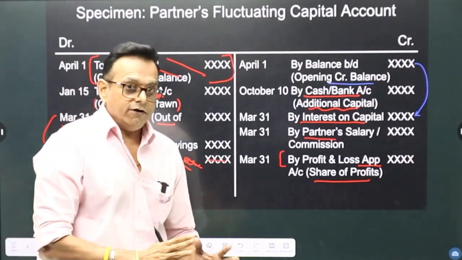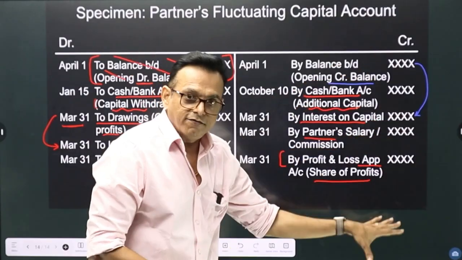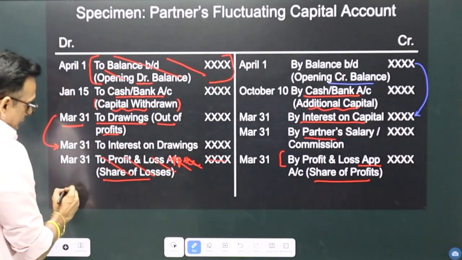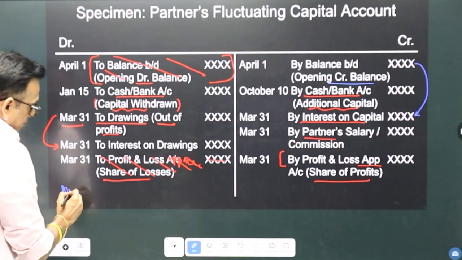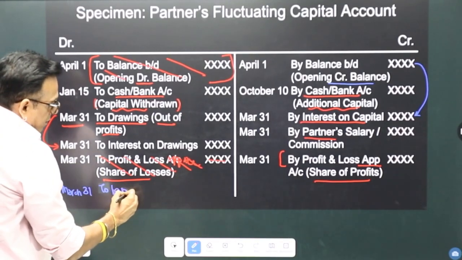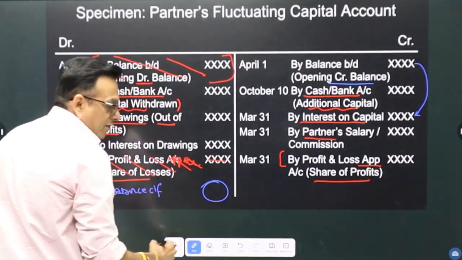Now at the end, you will balance the capital account. Generally, credit side will be more than the debit side, and then you will have the balance. Say March 31st, by balance carried forward, whatever balance you get.